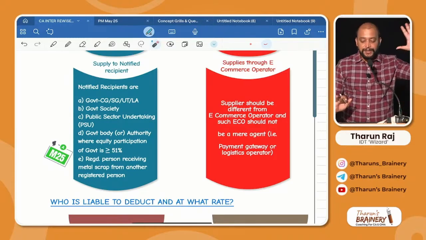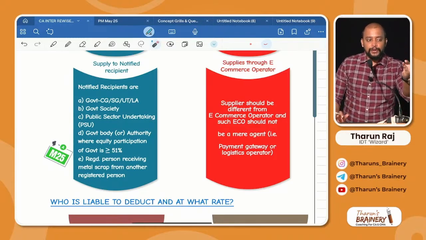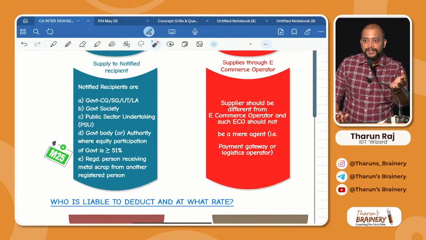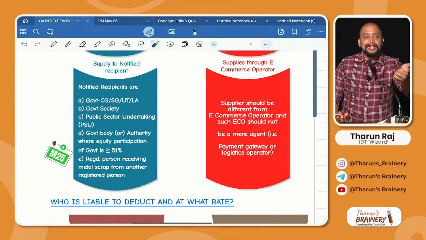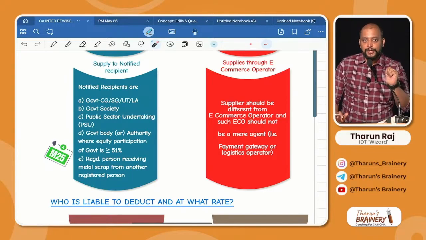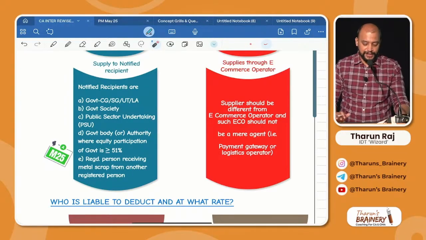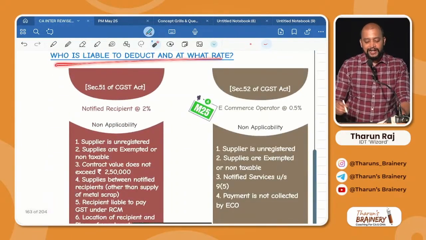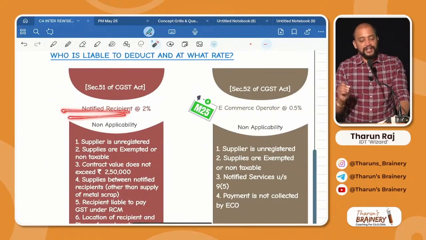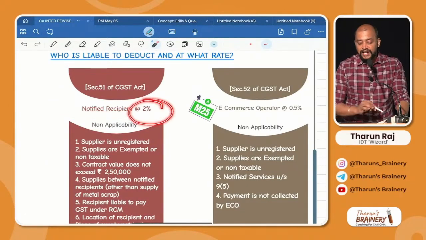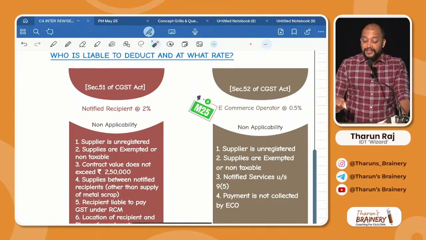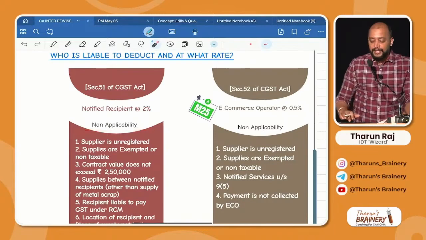So the recipients are: central government, state government, local authority, government society, public sector undertakings, government body in which government has invested greater than or equal to 51%, and a registered person receiving metal scrap from another registered person. Who is liable to deduct and at what rate? Notified recipient will deduct. What is the rate at which they will deduct? 2%.